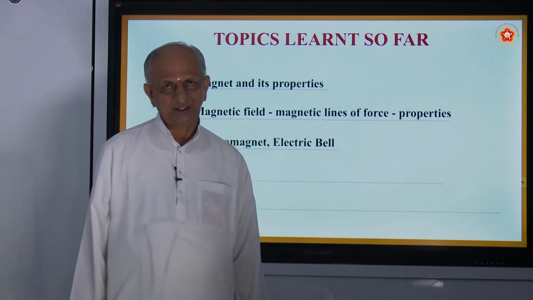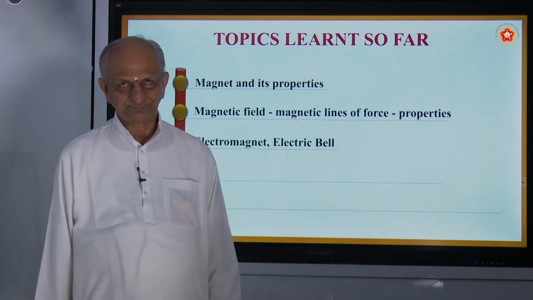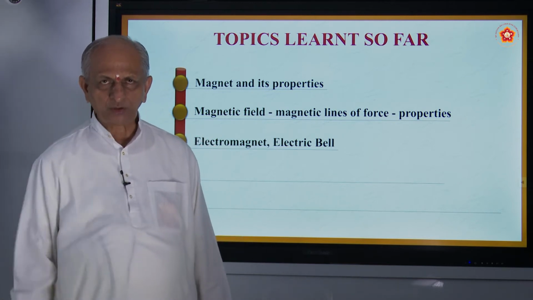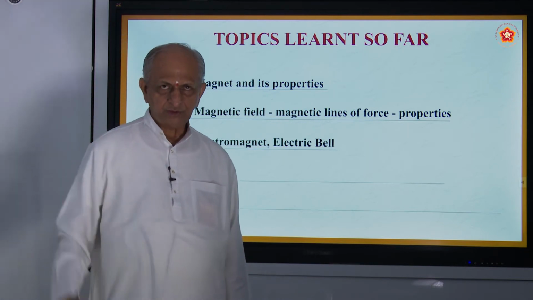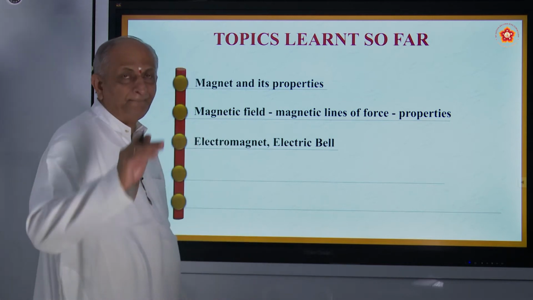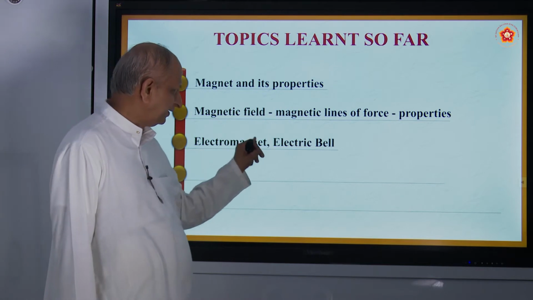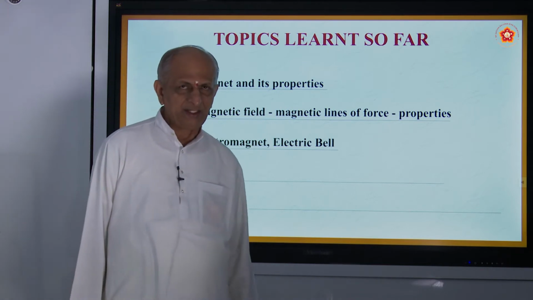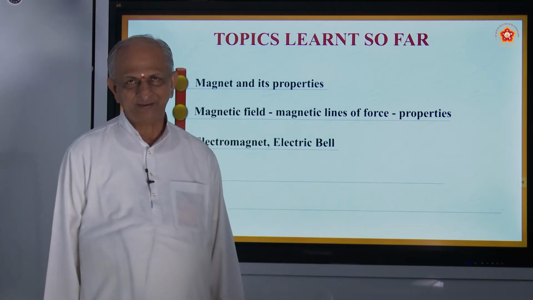Also we have seen that we can prepare magnets by taking a soft iron core, surrounding it with an insulated copper wire, and passing current. Temporarily it becomes a magnet, and that is called an electromagnet. An electric bell is one of the devices which works on electromagnets.